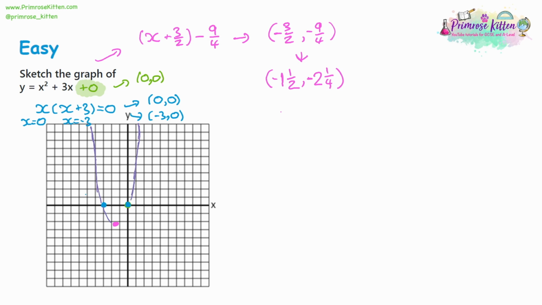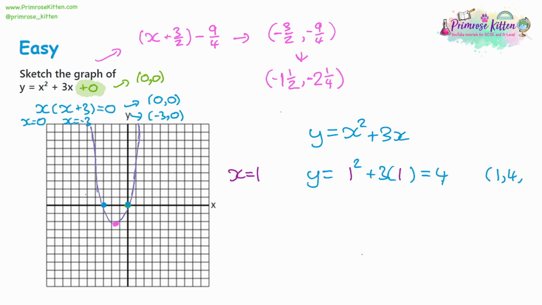And the issue here is I don't really know where to put the curve towards the top end. So what I'll do now is I will do a couple of these using substitution. Now you have a look at what we've got. We've got 0 and we've got negative 3. So why don't we have a look at 1? So we have y is equal to x squared plus 3x. So if we take x to be equal to 1 and replace the x's with 1s, that means that y is going to be equal to 1 squared plus 3 lots of 1. Well, altogether that's going to be 4. So we can plot the coordinate 1, 4. 1 across and 4 up. And actually my sketch wasn't too bad. I did go through that point. And symmetrically on the other side, going back by 1, it'll also have a height of 4. So that wasn't too bad actually.